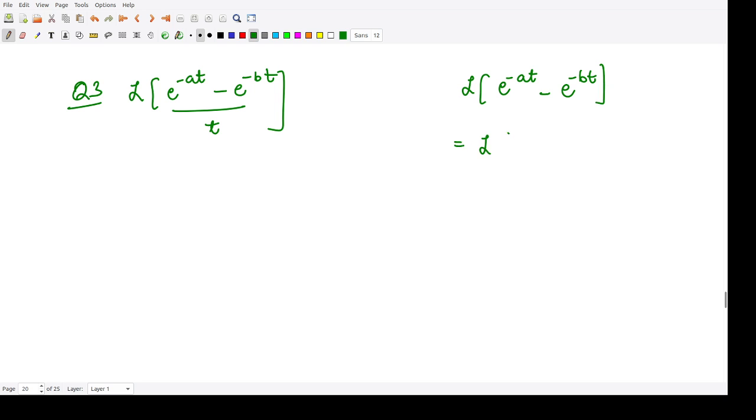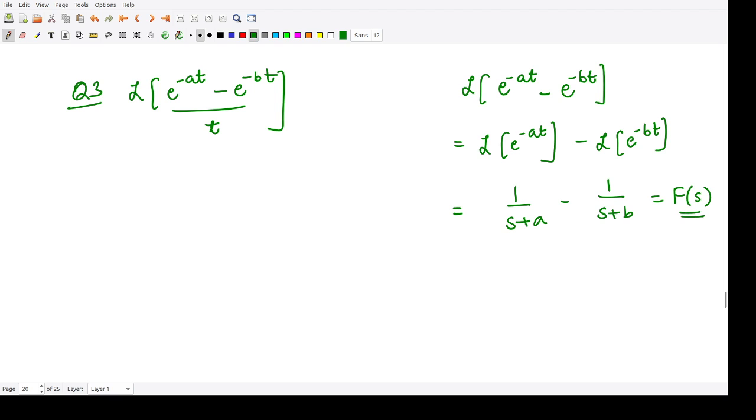So it would be the Laplace transform of e to the power minus at minus the Laplace transform of e to the power minus bt. Now according to the formula, this would be equal to 1 upon s plus a, and this would be equal to 1 upon s plus b. So let us call this f of s. So what is this Laplace transform? This would be the integration from s to infinity of f of s ds.